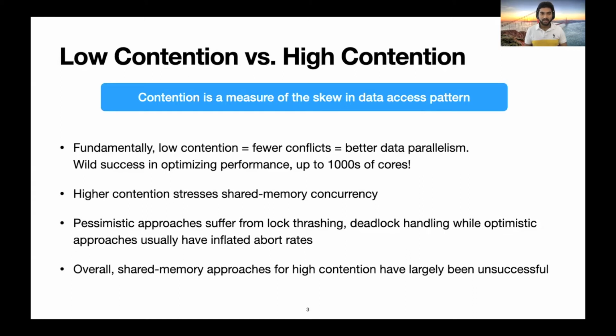Higher contention, on the other hand, stresses shared memory concurrency. Pessimistic approaches suffer from issues such as lock thrashing or deadlock handling, while optimistic approaches usually have inflated abort rates. Overall, shared memory approaches have largely been unsuccessful for high contention workloads.